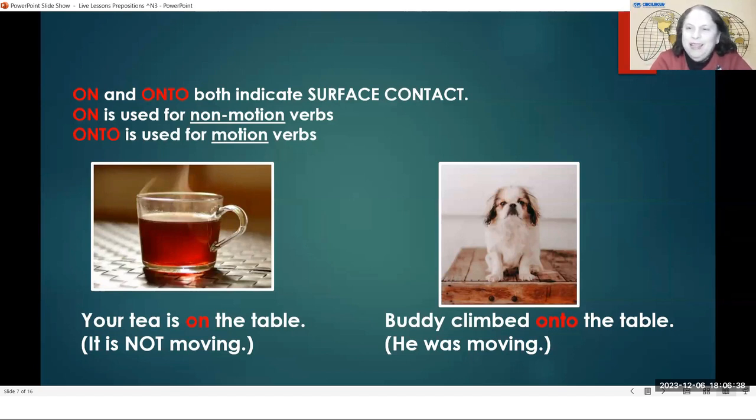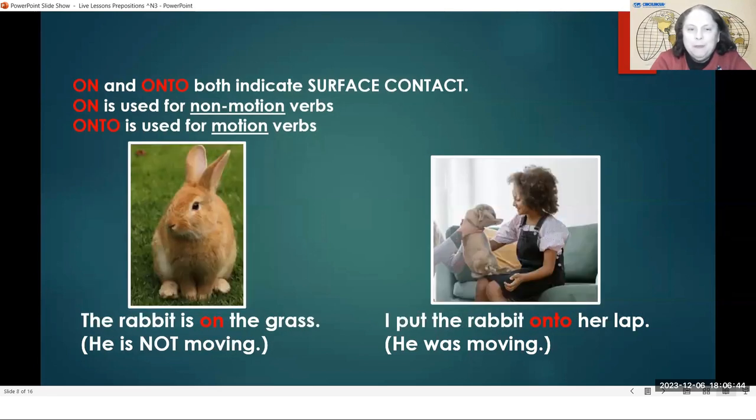So on is not motion. Onto shows motion. Okay, again, at the top, it says on and onto. Both indicate surface contact. That means you're touching the top of something. The surface is the top of something, the outside of something, the surface. If I go to the ocean, the top of the water is the surface.